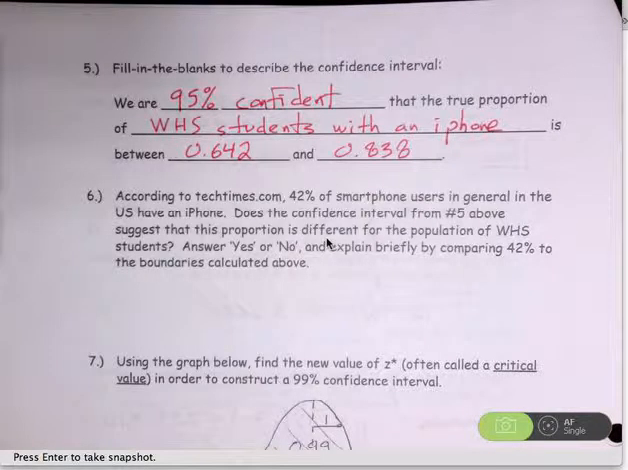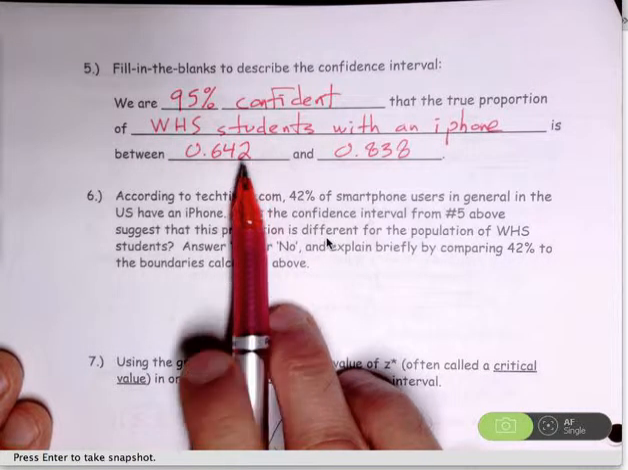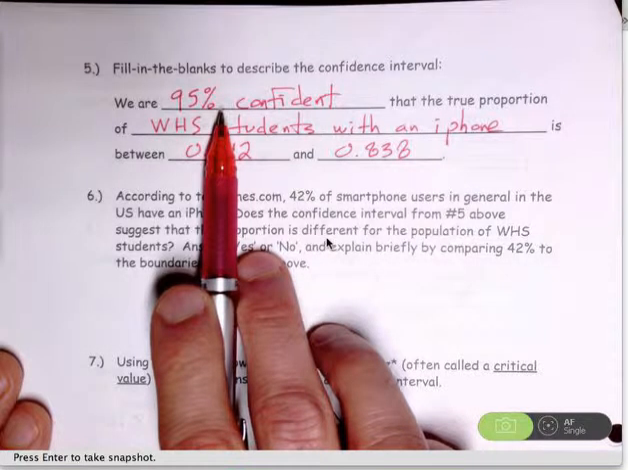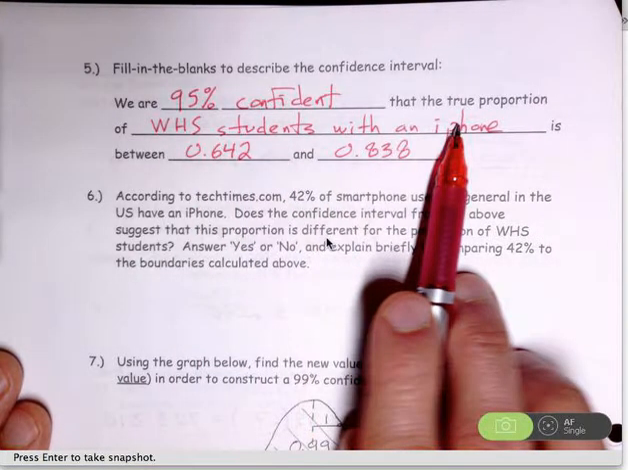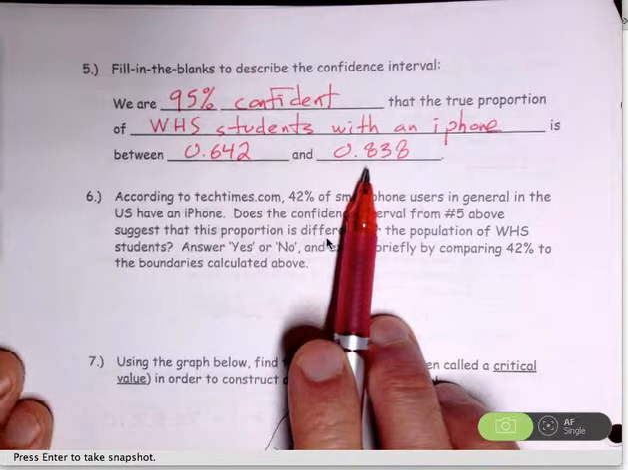Hi guys, let's take a few minutes to finish questions 6 through 10 on this first confidence interval question about the proportion of students at Westfield High School that own an iPhone. So we've built our confidence interval. We're 95% confident that the true proportion of WH students that own an iPhone is between 64.2% and 83.8%.